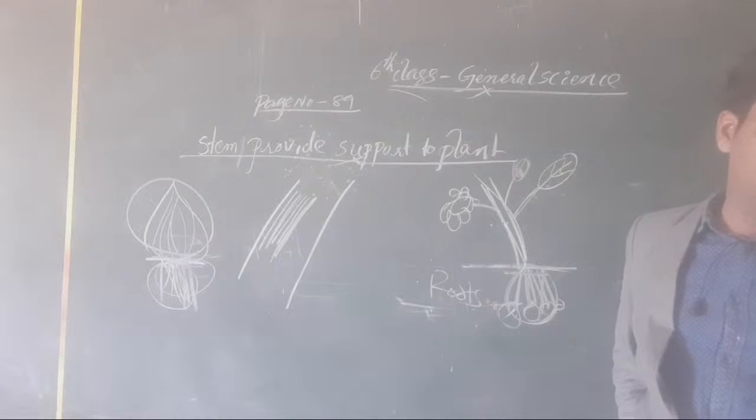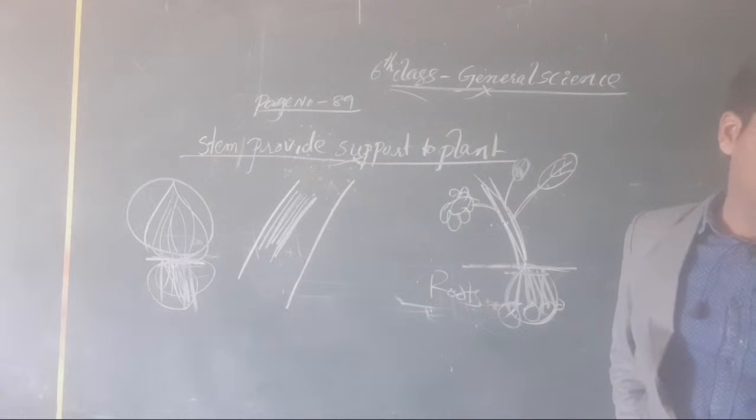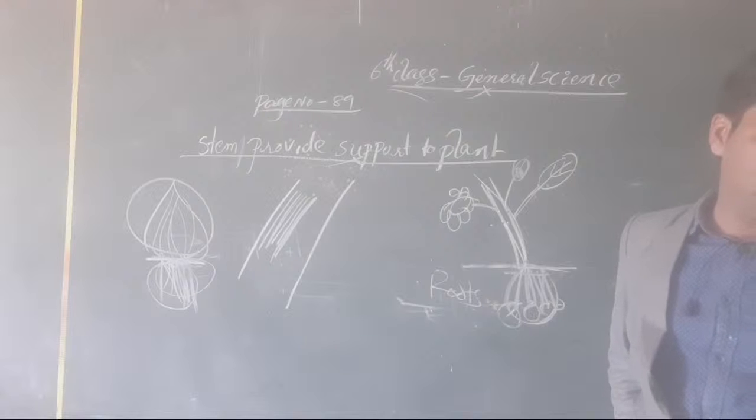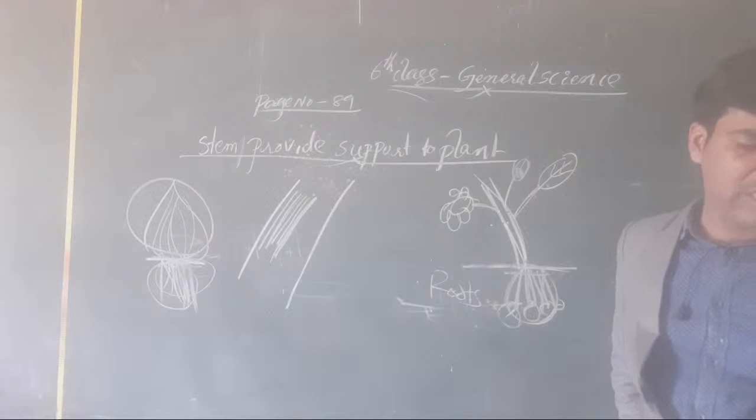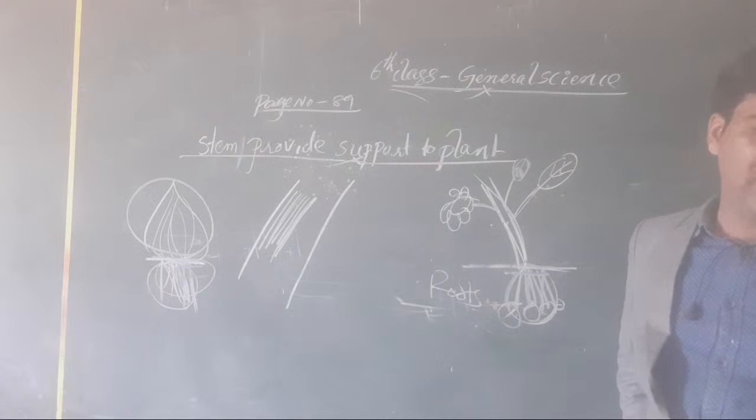Flower is another important part of the plant. A flower has different colorful structures called petals. They attract insects for pollination and produce fruits. We grow plants for colorful flowers, which give the beauty of nature. We will learn more about flowers in the next classes.